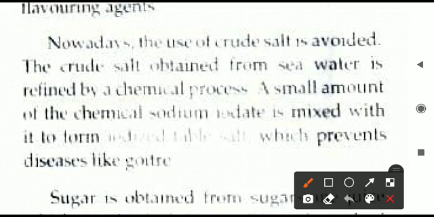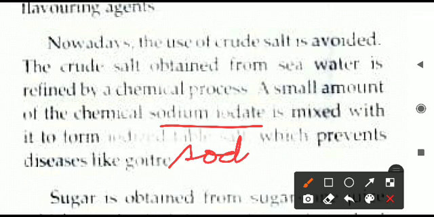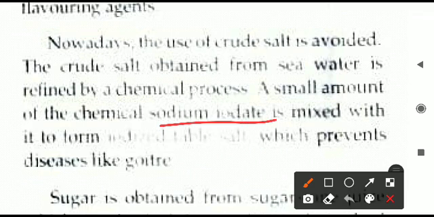Nowadays we are using salt, and the salt we are eating is sodium iodate. It is sodium iodate, meaning it has iodine. Iodized salt is there, that is why it is called sodium iodate. Normal salt is sodium chloride, but we are not eating that. We are using sodium iodate because iodine is also required by our body. So you can remember this word: the chemical which is used as salt is sodium iodate, that is, salt mixed with iodine.